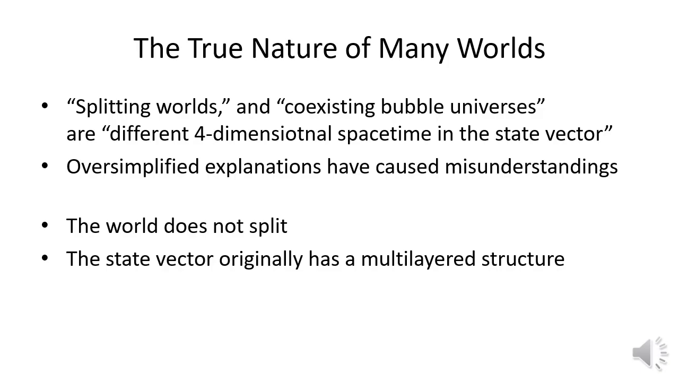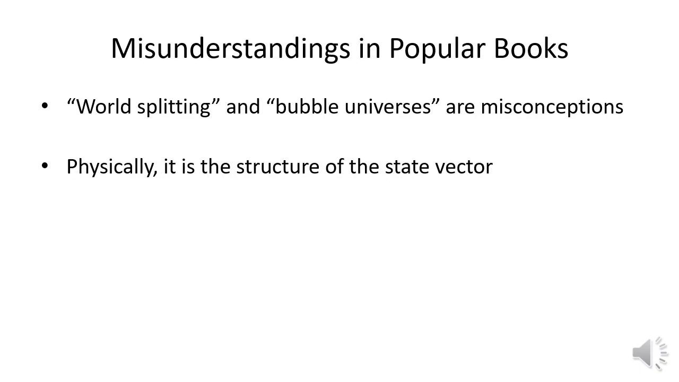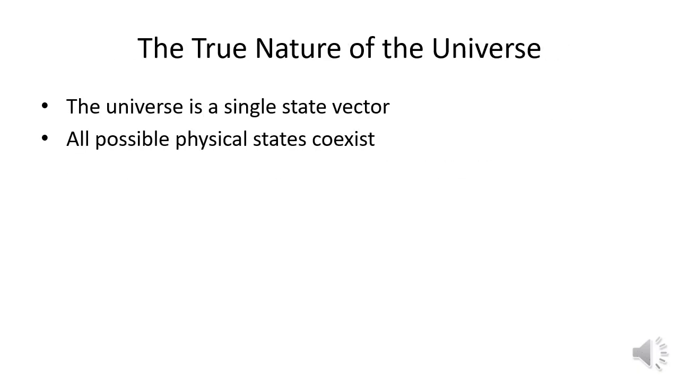If we interpret that as many worlds, there's no contradiction. Popular books say the world splits or the universe multiplies like bubbles, but physically that's incorrect. It sounds cool, but it's a misunderstanding. The correct view is, a single state vector contains mutually orthogonal physical states. So the universe is a single state vector, within which all possible physical states coexist. It's more mathematical than I expected. An observation means experiencing one of those histories. We're walking along one branch of it?